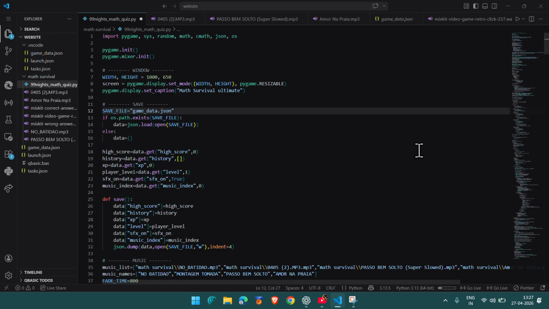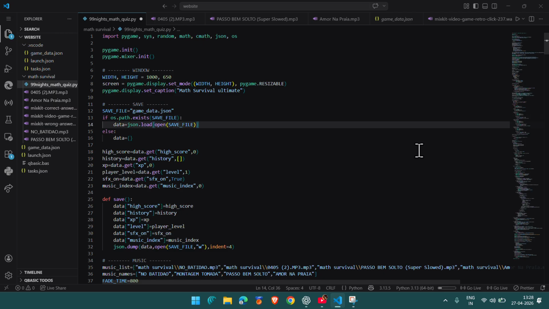Then this makes a file known as game_data.json. It's a JSON file which has all the things, like the game history. Then this os.path checks if it exists.